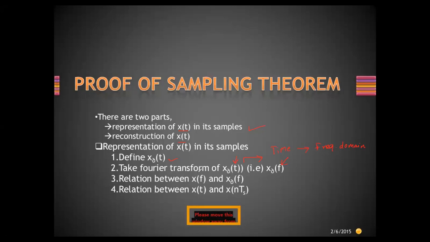So the Fourier transform is taken because we need to do the convolution process, that is a multiplication process of the pulses with the message signal. So that is done in the second step, by taking the Fourier transform. Then the relation between x of f and x0 f, and then the relation between x of t and x n of ts, where ts is the sampling time and x of t is the original signal.